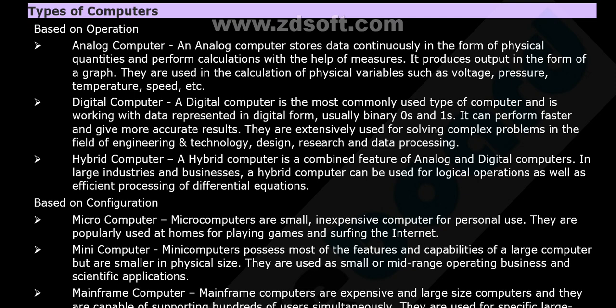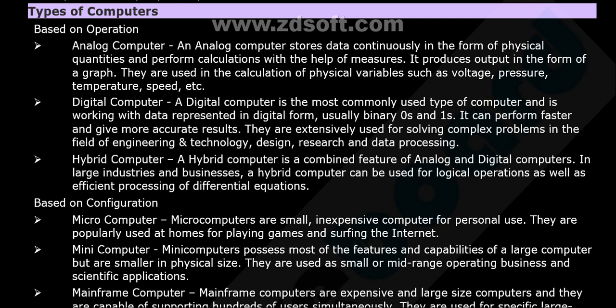Here comes the digital computer. A digital computer is the most commonly used type of computer and is working with data represented in digital form, usually binary zeros and ones. It can perform faster and give more accurate results. They are extensively used for solving complex problems in the field of engineering and technology, design, research, and data processing.